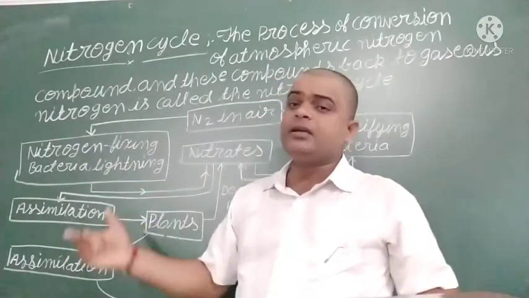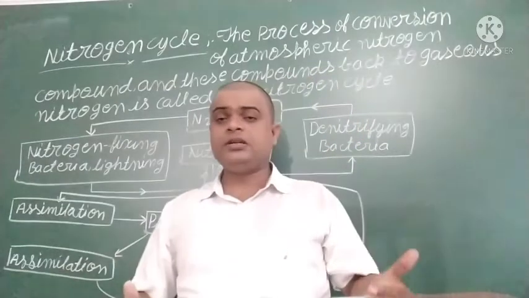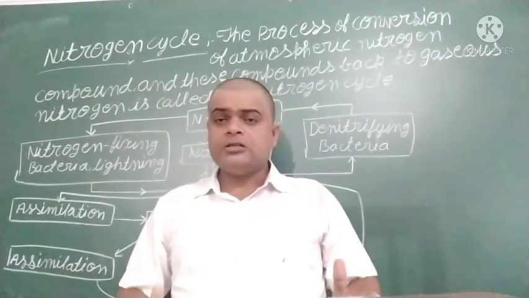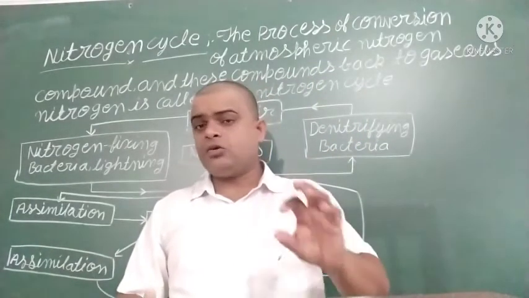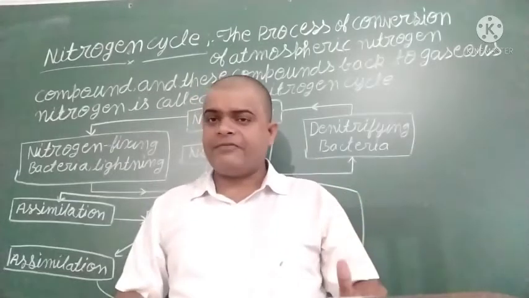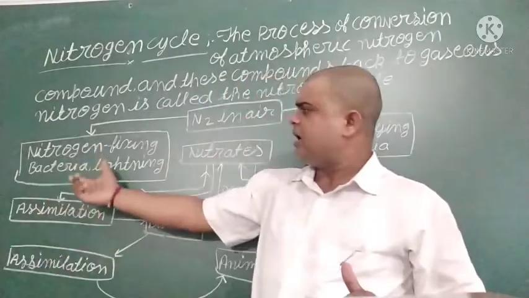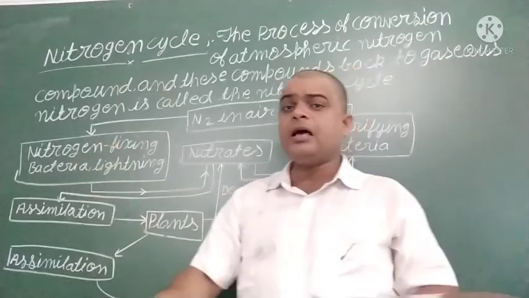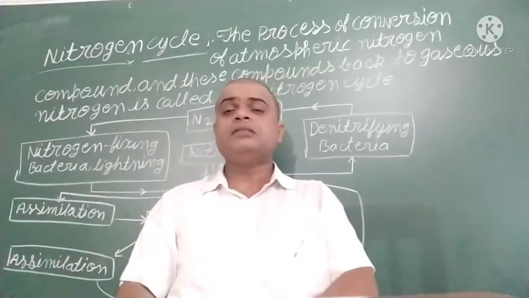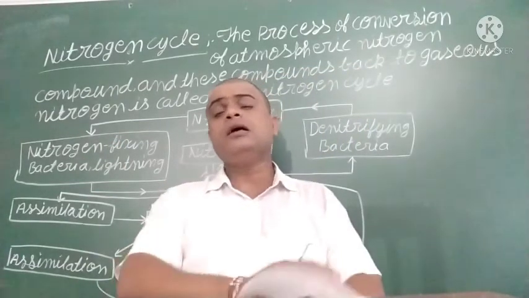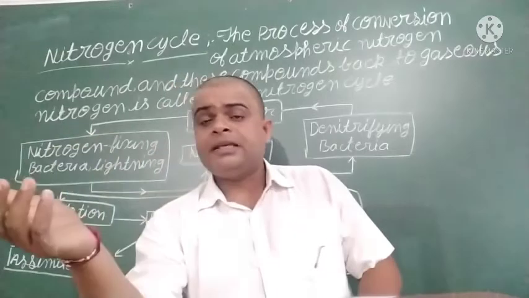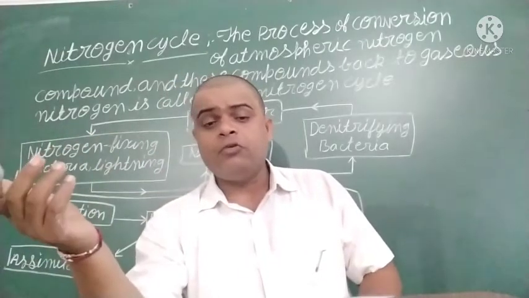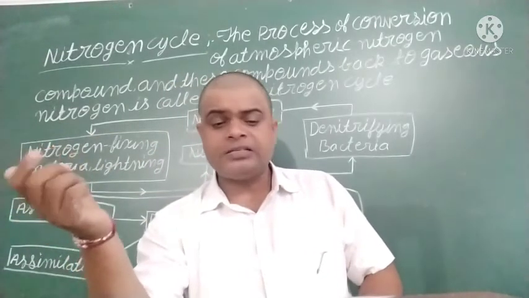Similarly, during the rain season when lightning occurs, the nitrogen converts into nitrate form and reaches our soil. This process, the conversion of nitrogen into its compounds nitrate and ammonia, is known as nitrogen fixation.